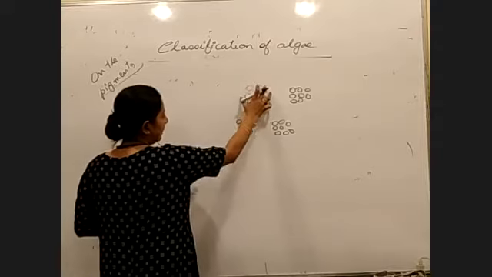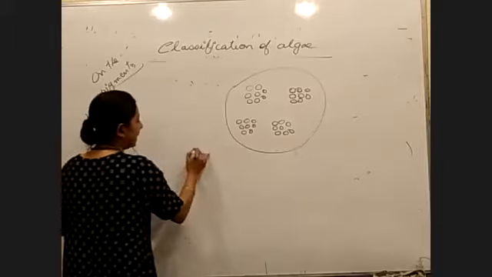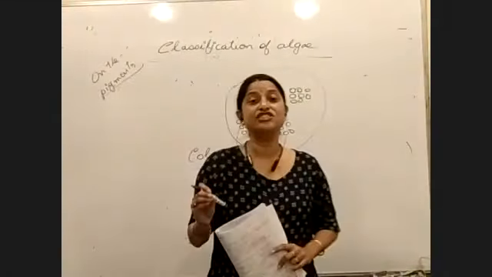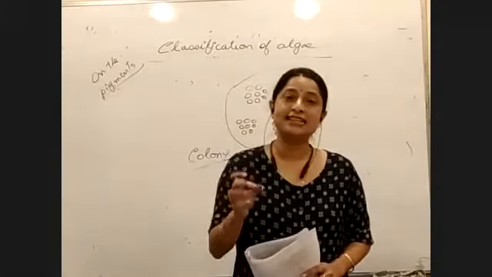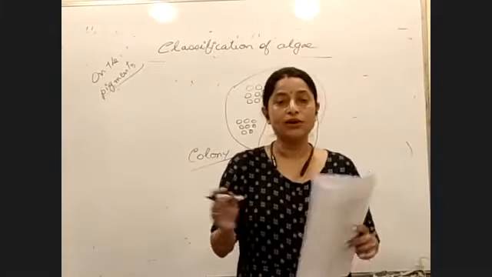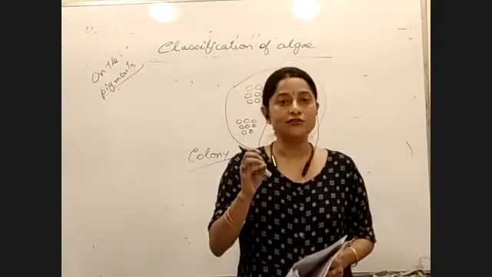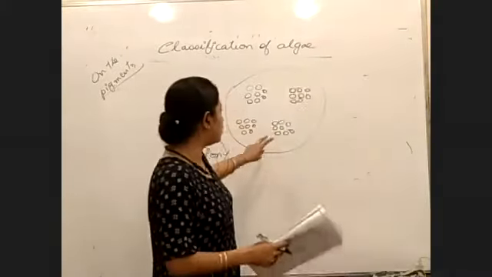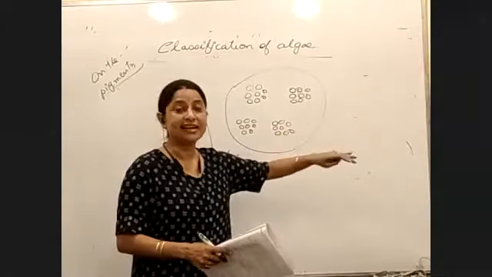If they stay grouped together like this, it is considered a colony. And when we are talking about a colony, we know that the members have division of labor. It means they are independent, but still they stay in a group. It is not that they fuse and form multicellular forms. Unicellular forms stay in a group, and that forms a colony.